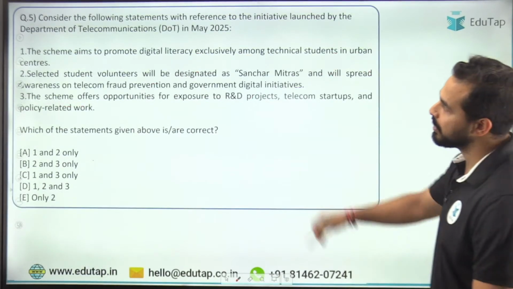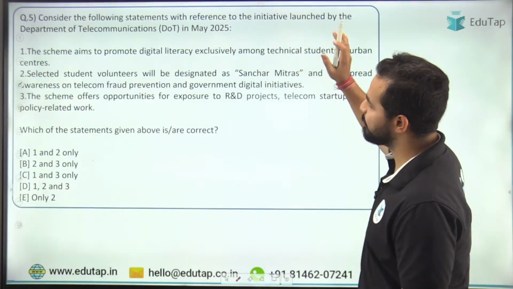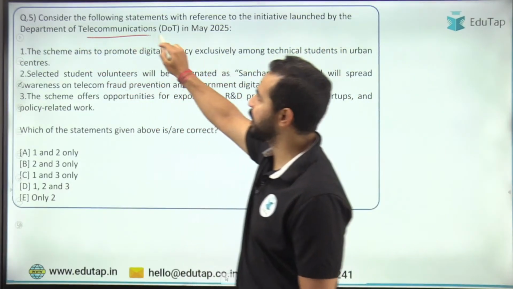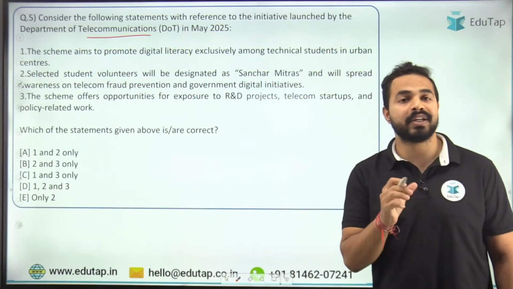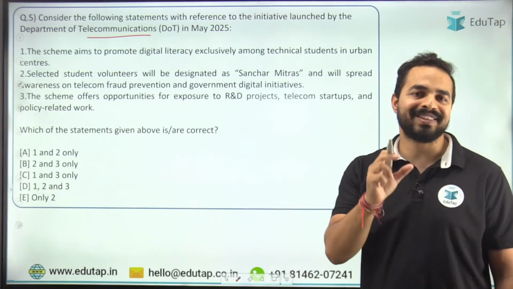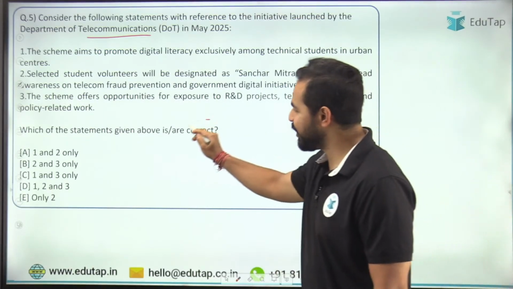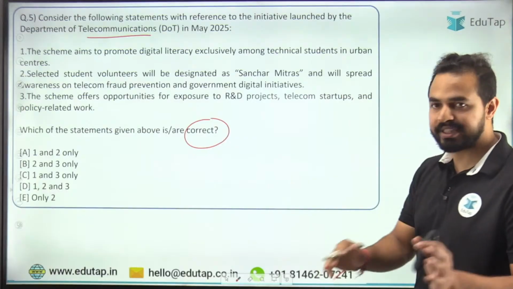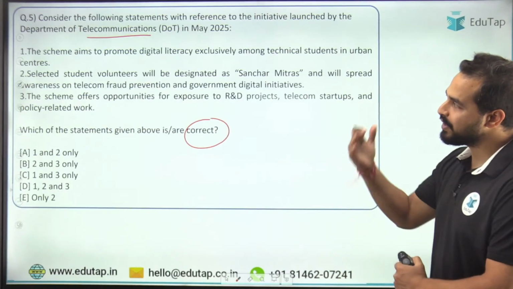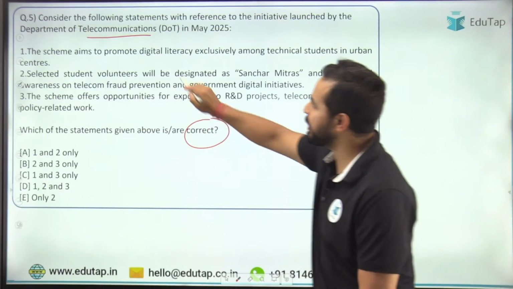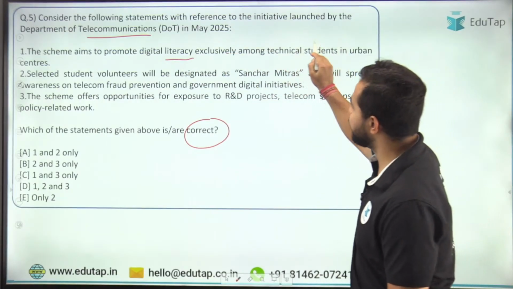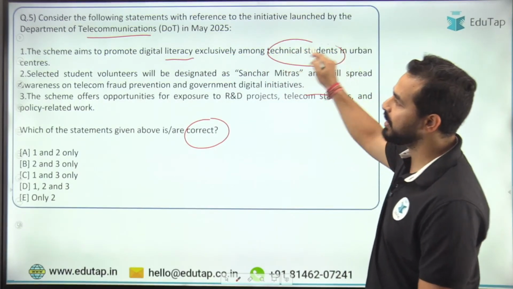Next question is on the new scheme which has been launched by the Department of Telecommunications. What exactly was the name of that scheme? Sanchar Mitra scheme. Again, we need to identify correct statements. Just try to focus on the keywords. First statement is about the aim, that is digital literacy exclusively among technical students in the urban centers.